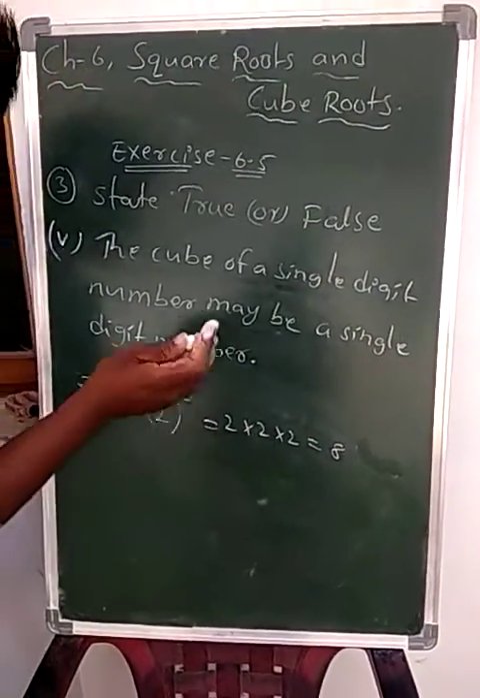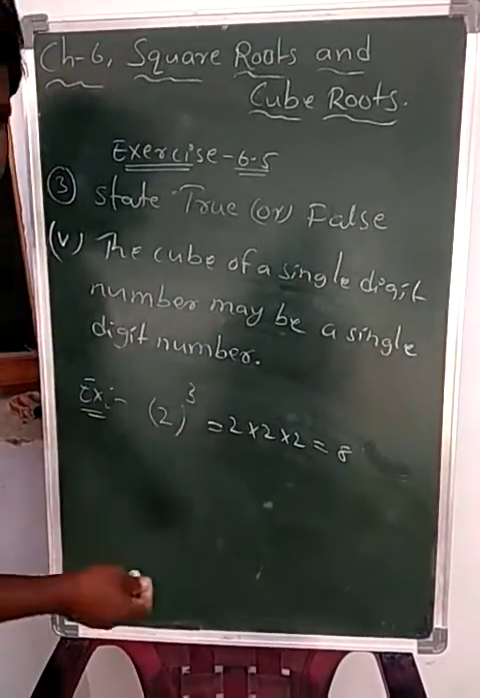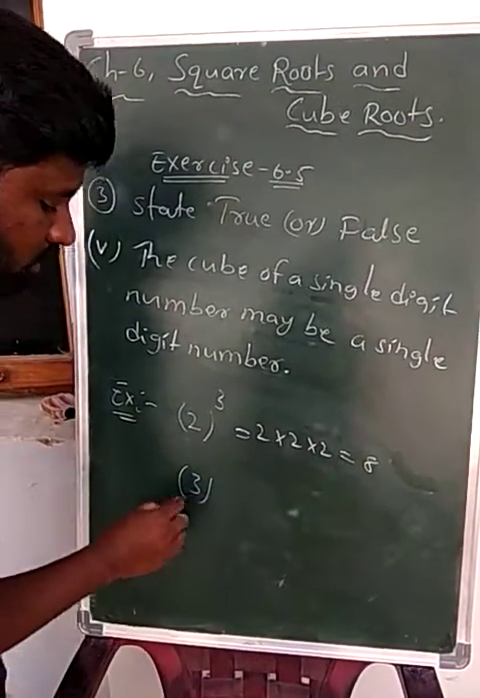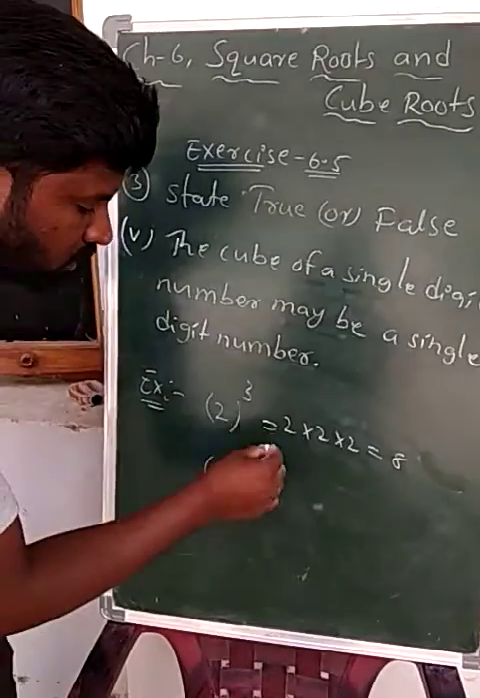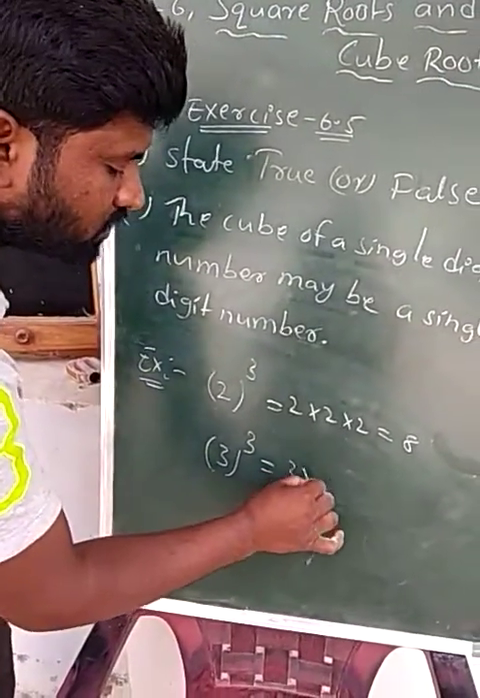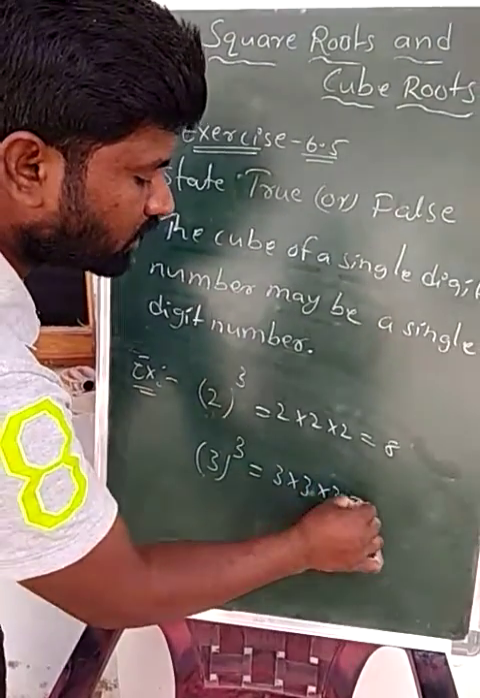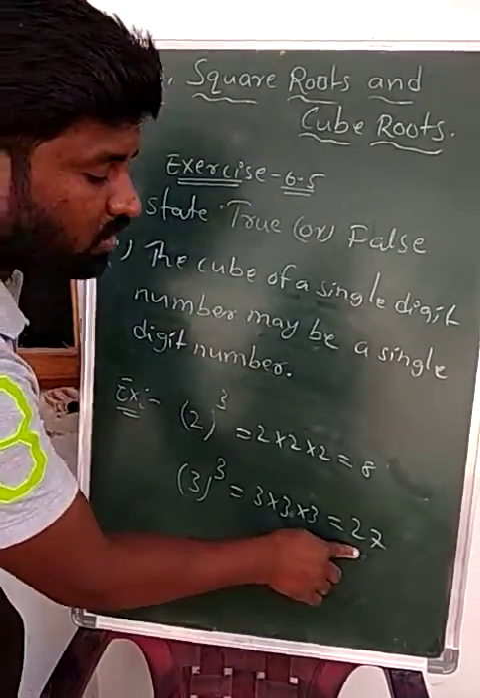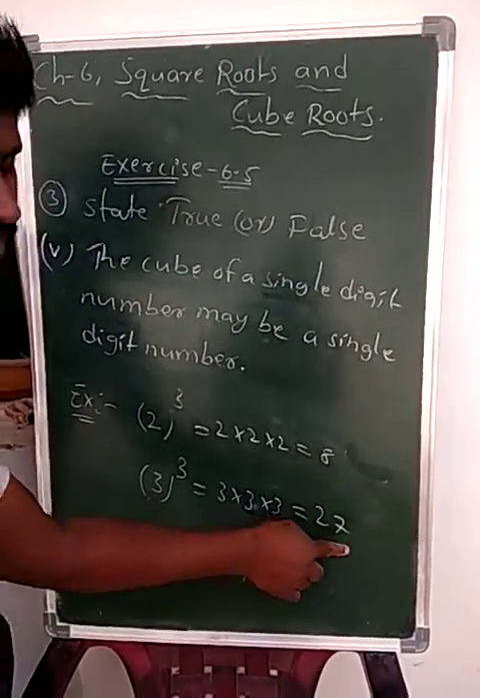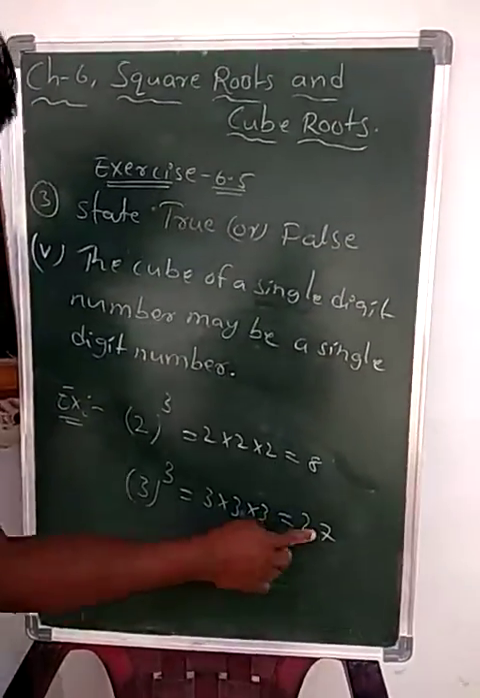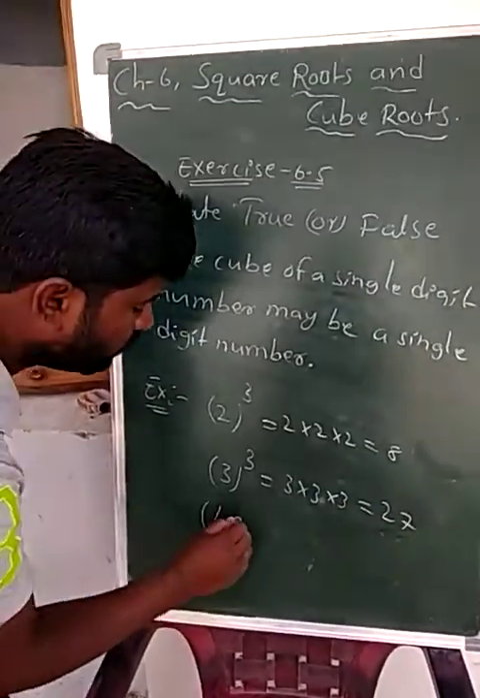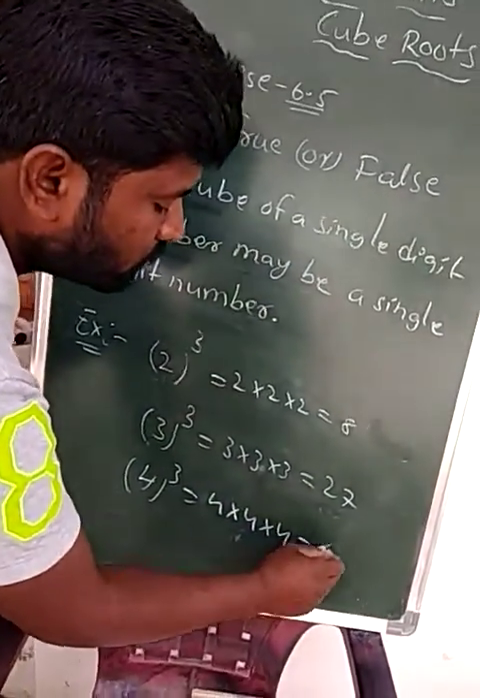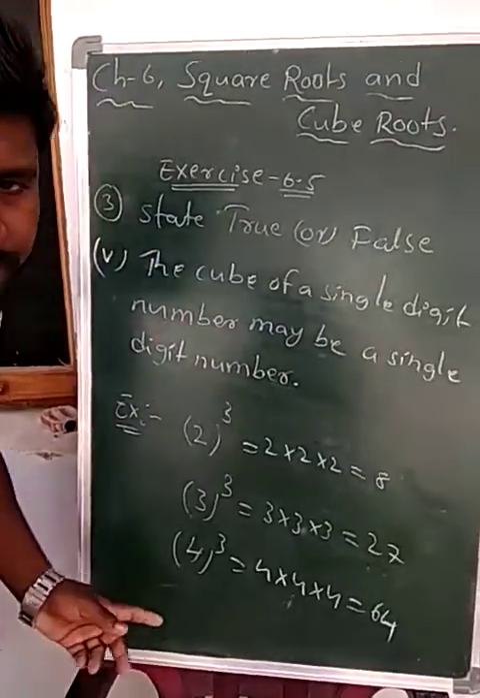Let us check some more examples. I am taking 3, a single digit number. Its cube, 3 cube, that is 3 into 3 into 3, equals 27. This time you get a 2 digit number. Like that only, you take 4 cube, that is 4 into 4 into 4, equals 64.